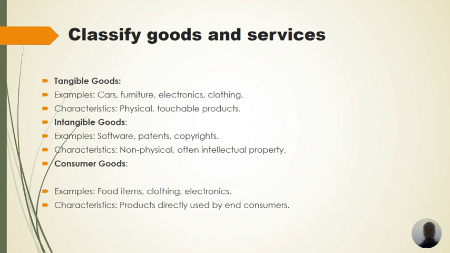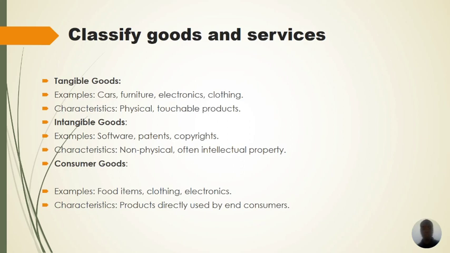As I have said, a tangible good is physical. We're looking at examples like cars, furniture, electronics, and clothing. These are all physical. We can see them and we can touch them. But intangibles are examples like software, patents, and copyrights. We can't touch copyrights because they are non-physical. They are often intellectual property.